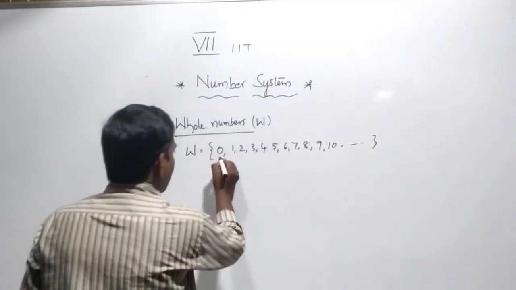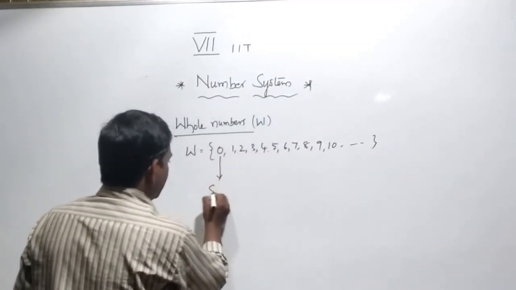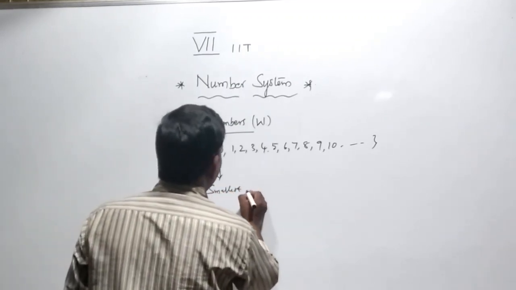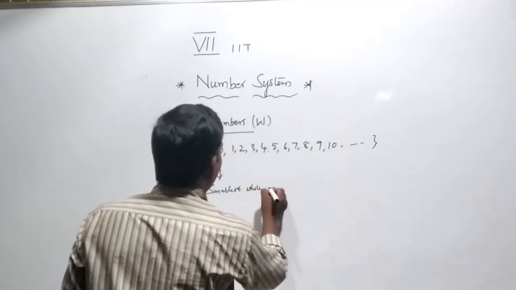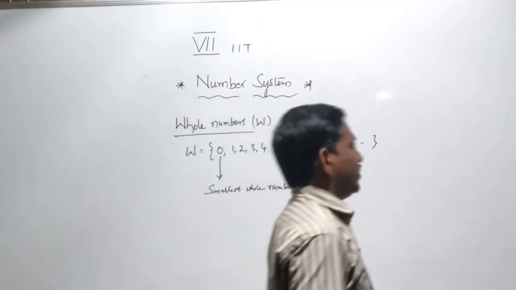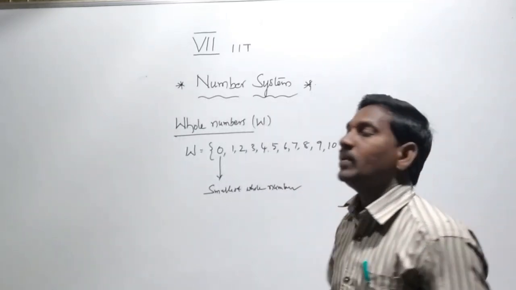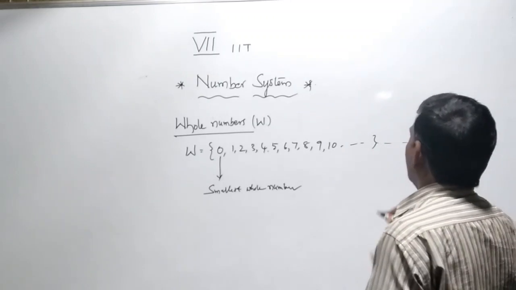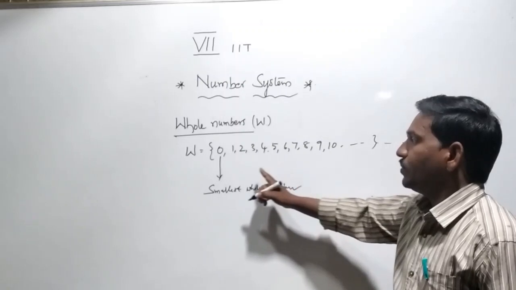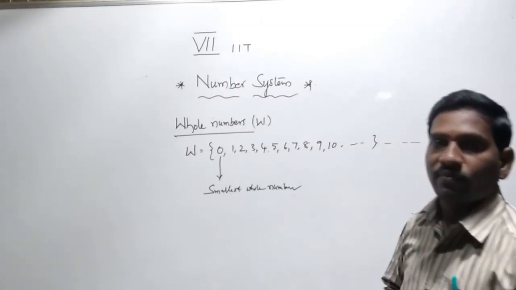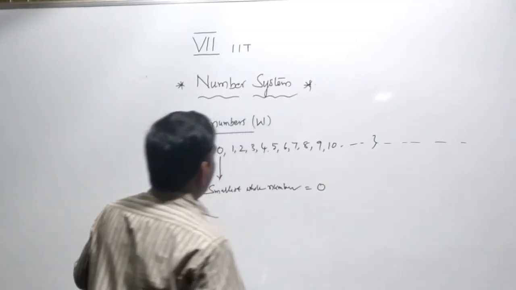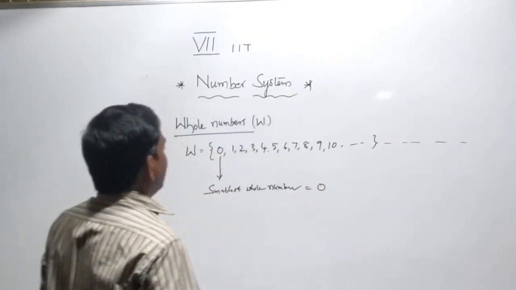Here 0 is the smallest whole number, and the largest number cannot be determined. Here also the largest number cannot be determined. In whole numbers, the smallest whole number is 0, and the largest number cannot be determined.